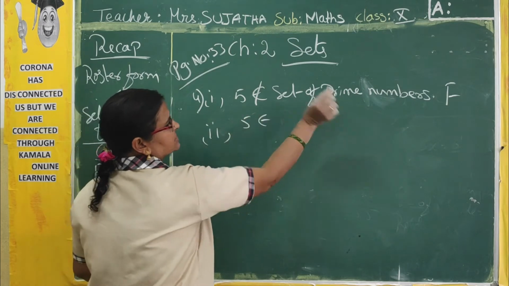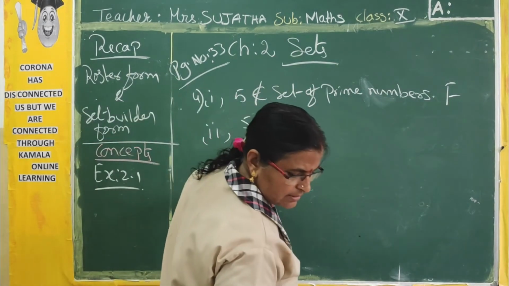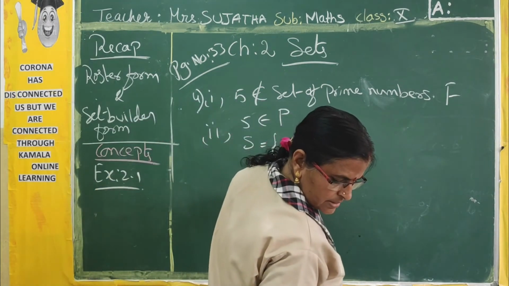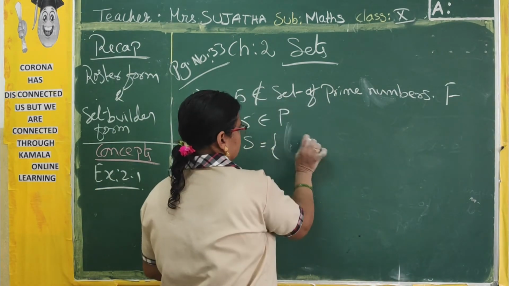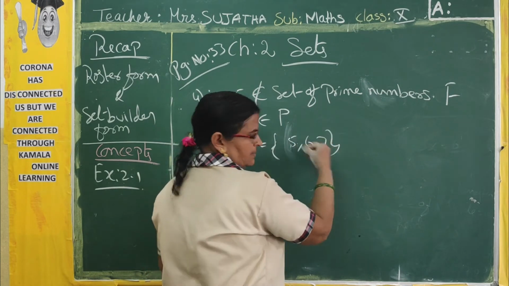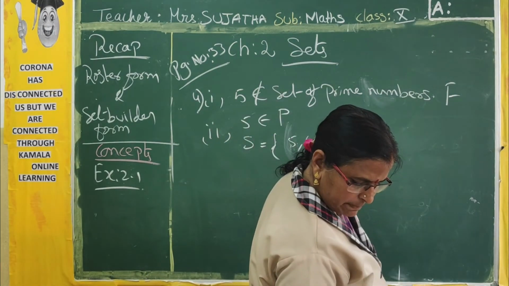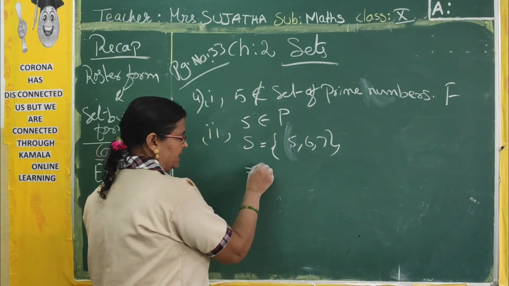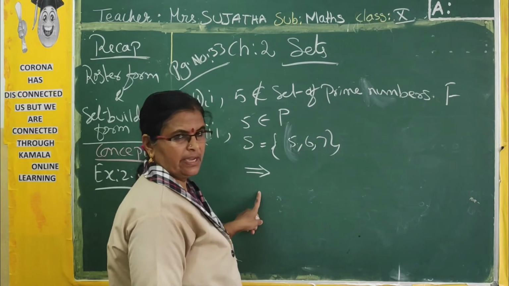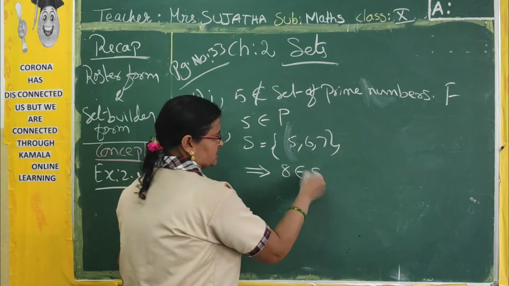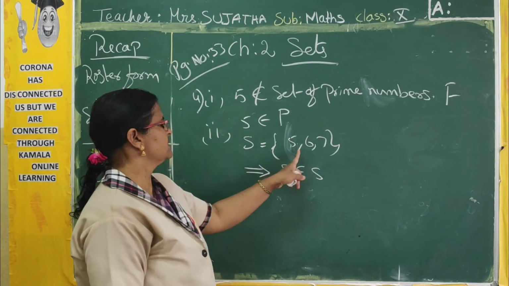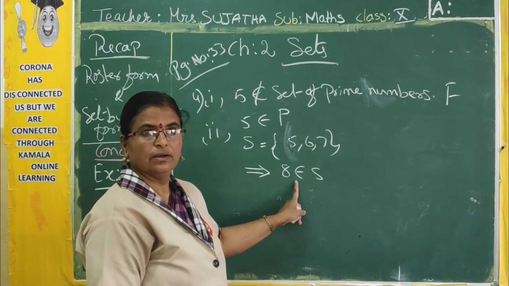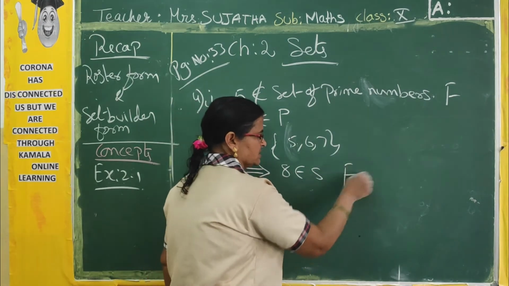Here 5 belongs to the set of primes, right now. Second one. S is equal to the set 5, 6, 7 implies 8 belongs to S. What is the symbol for implies? This is called implies. Okay. Implies 8 belongs to S. See, what elements are there in the set S? 5, 6, 7. But 8 is not there, no? So it is a false statement.